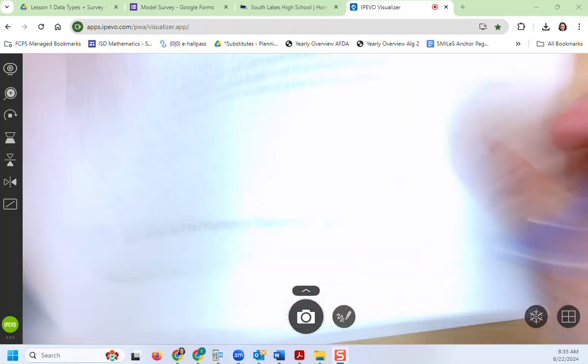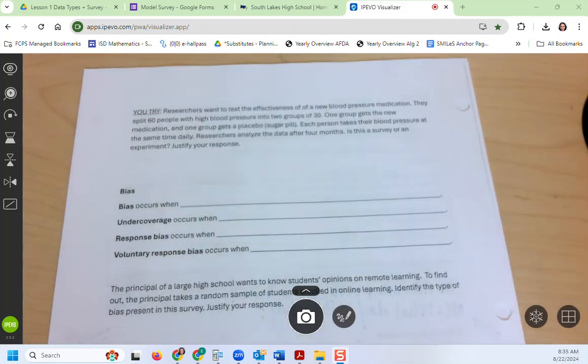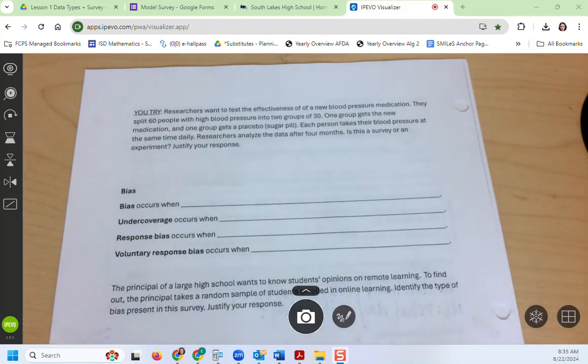Okay. On the next page, all the way at the top, researchers want to test the effectiveness of a new blood pressure medication. They split 60 people with high blood pressure into 2 groups of 30. One group gets the new medication and the other group gets the placebo, which is a sugar pill. Each person takes their blood pressure at the same time daily, and researchers analyze the data after 4 months. Survey or experiment? Can you tell me out loud? Survey or experiment?